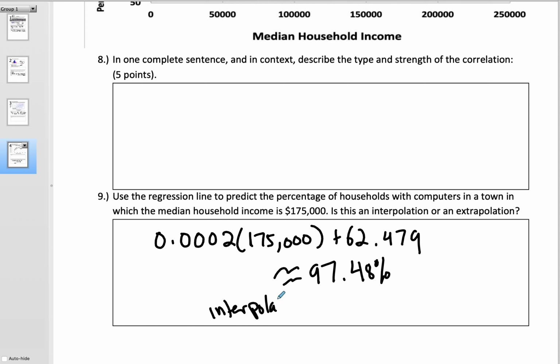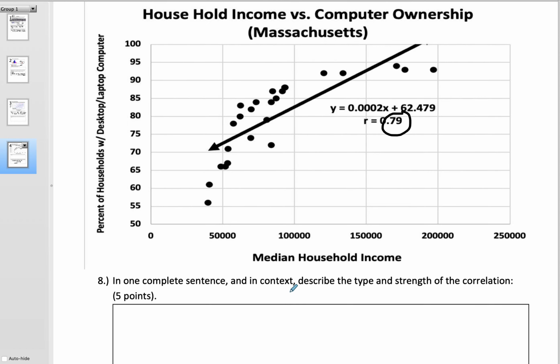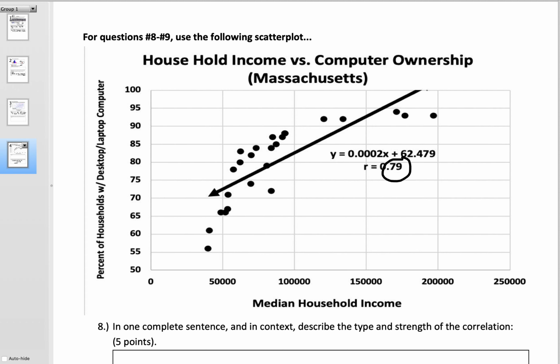And why it's an interpolation is because if you look at the data that was used to generate the model, the lowest data value used to make the model was right here, about maybe 42,000, and the highest number was here.